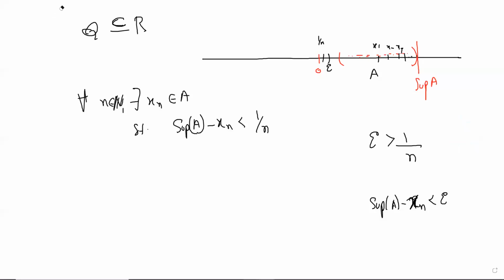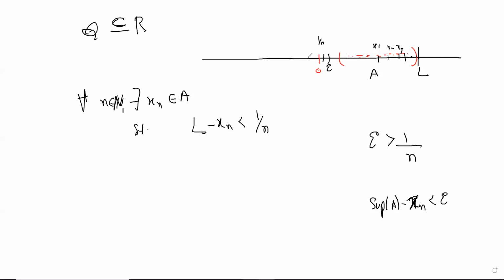But this will not be useful unless it is equivalent to the supremum property. So you take a set A and a number L. Of course, L has to be an upper bound to start with, otherwise this doesn't make much sense.